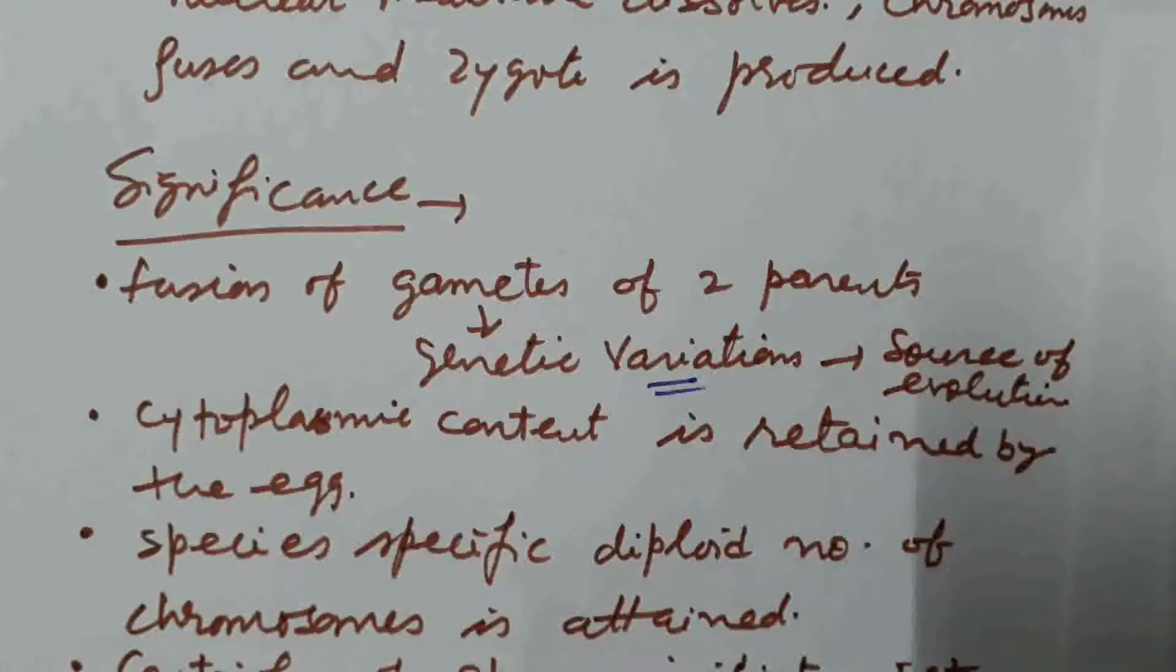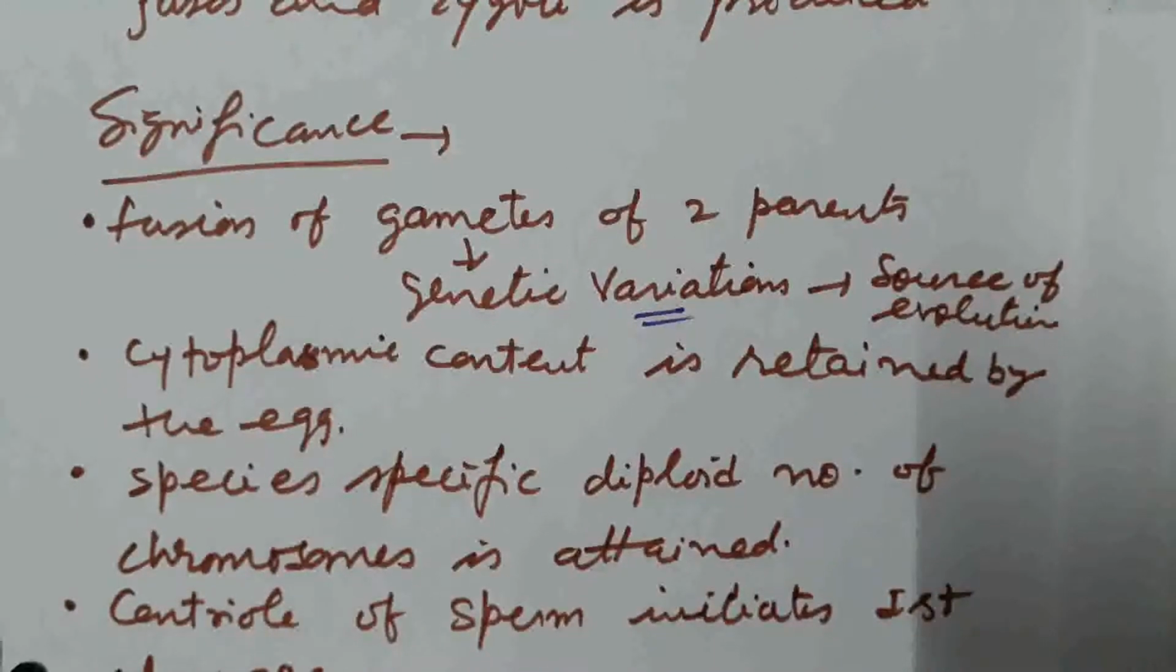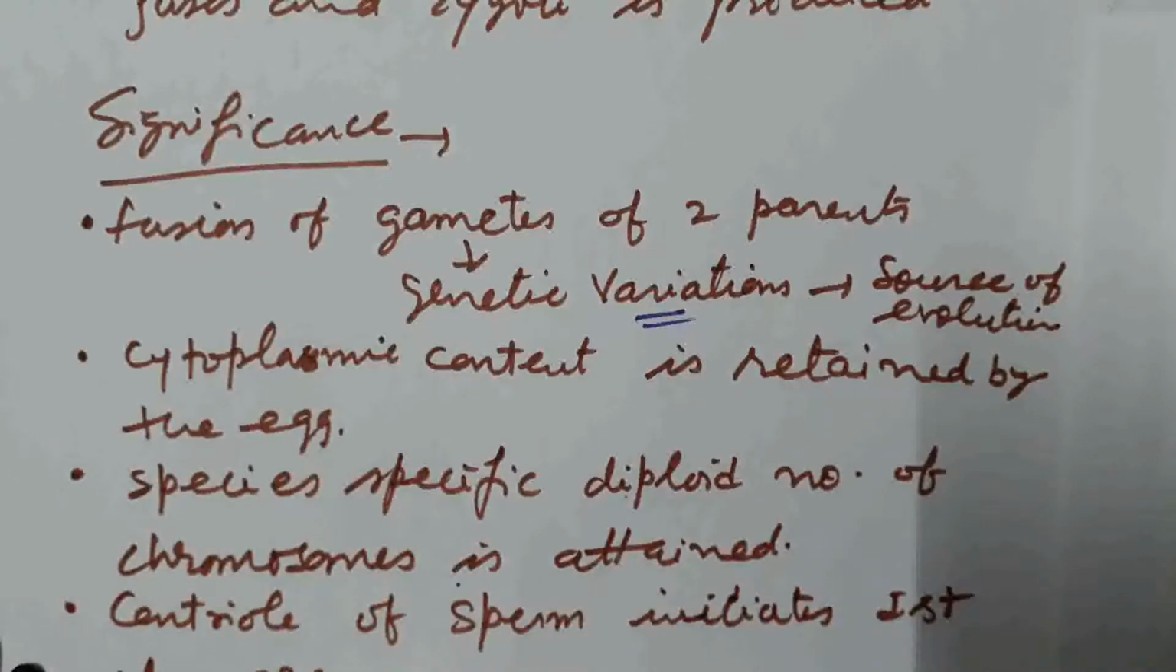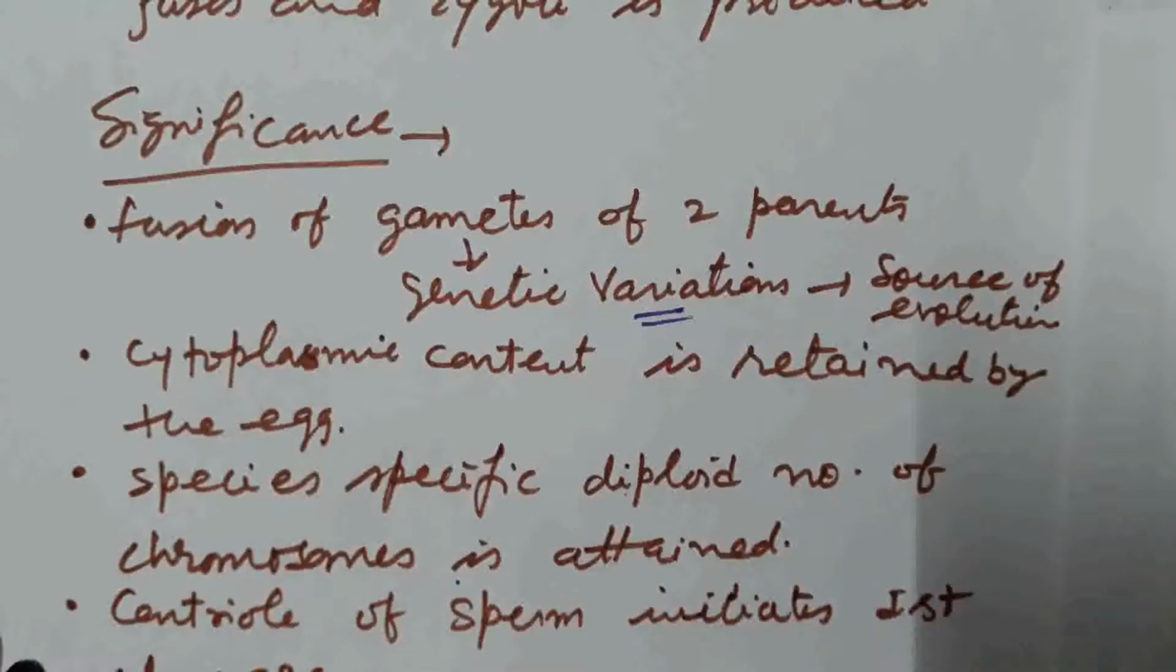During the development of sperm, no cytoplasm is present inside the sperm. So cytoplasmic contents are retained by the egg only, and cytoplasmic contents are contributed only from the mother side. During fertilization, the species specific diploid number of chromosomes is attained. X number of chromosomes comes from the paternal or father side and X number of chromosomes comes from the mother side. And in the zygote, the diploid number of chromosomes is attained.